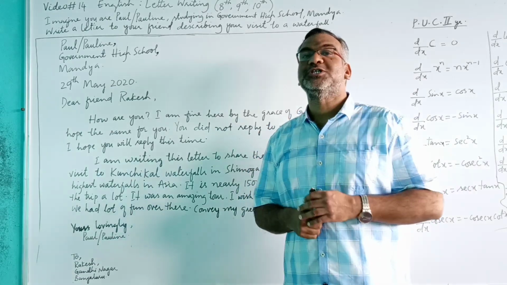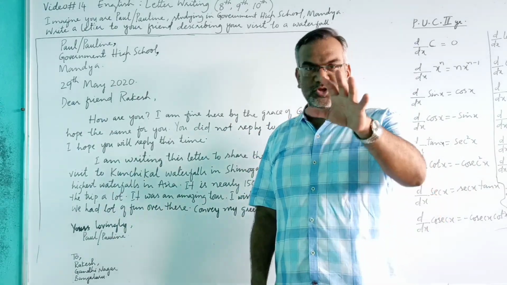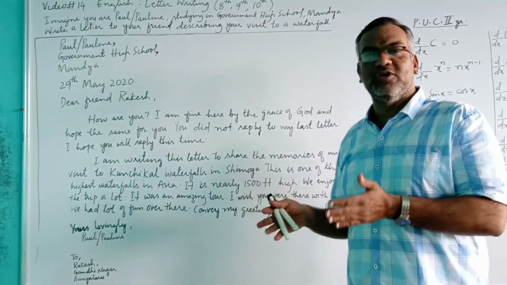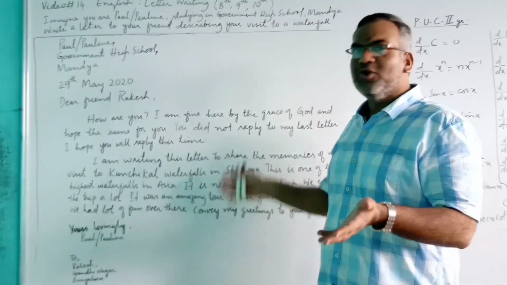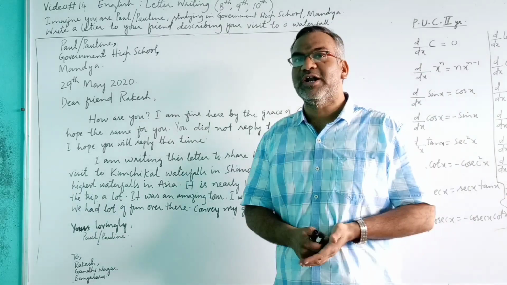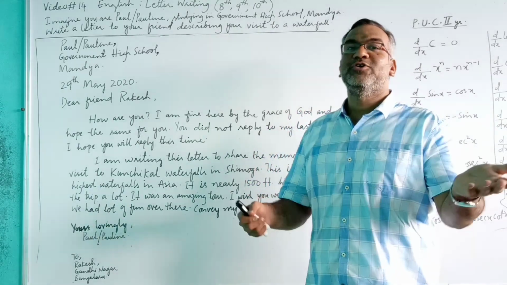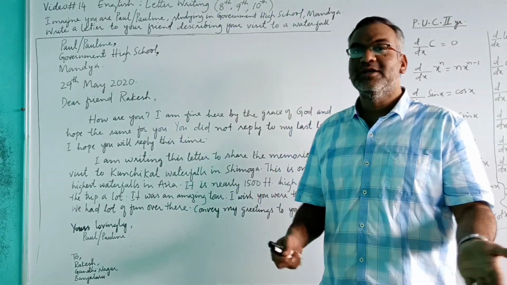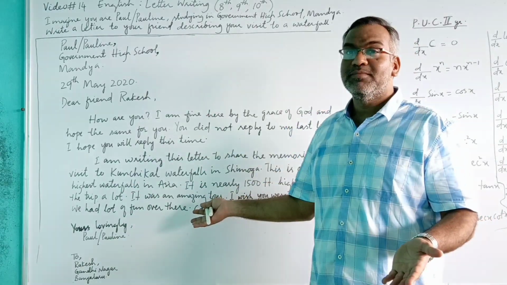In your social science subject, in geography, you have already studied in 8th or 9th or even in 10th standard about the waterfalls of Karnataka. So just write, you remember the names of many waterfalls in Karnataka, right? So write any one name, that's it.